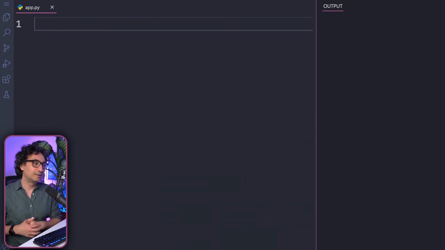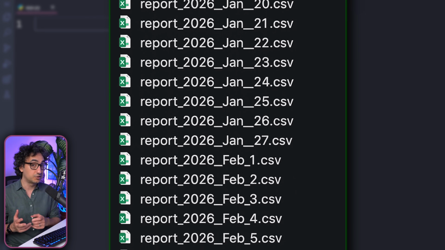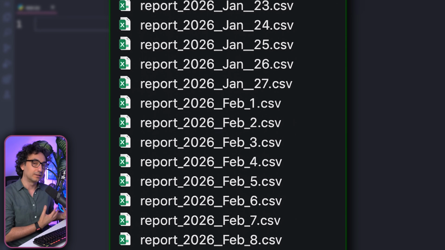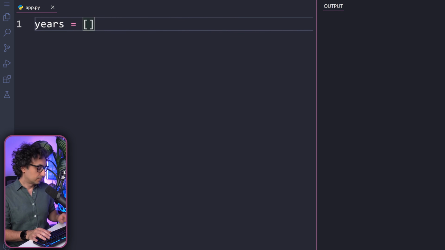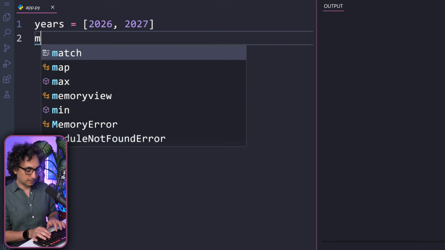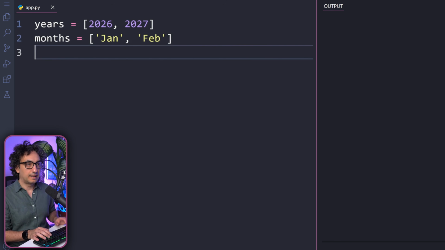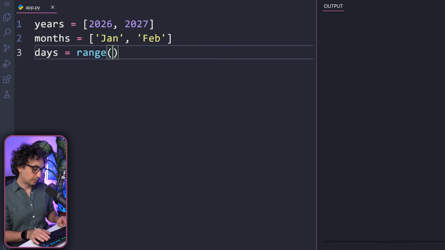Now let's have an example. Let's say that I have to create multiple reports for each year, for each month, and as well for each day. Instead of doing it manually, we can create for loops. So as usual, let's create our data. We're going to start with the years, so let's say 2026 and 2027. The next level is going to be the months, where let's say that we have only two, for example, January and February. And the last level, the days, I will generate using the range. So it starts with 1 and ends with 29.